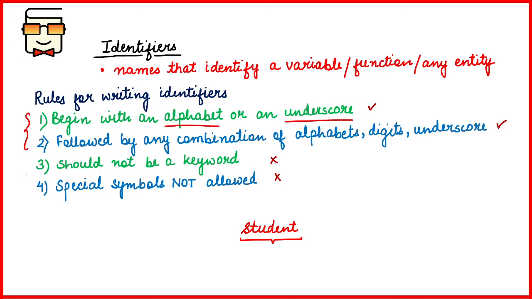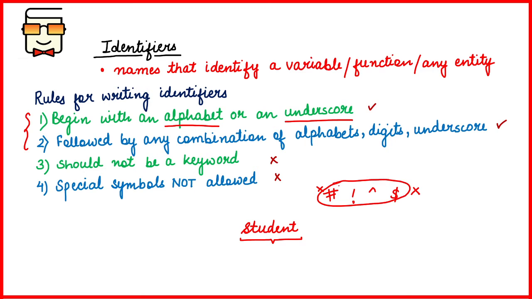And two points that you must remember: you should never use a keyword as the name of the variable or as your identifier, and no special symbols like hash, exclamation, exponentiation operator, dollar. No such special symbols are allowed in the names of identifiers.